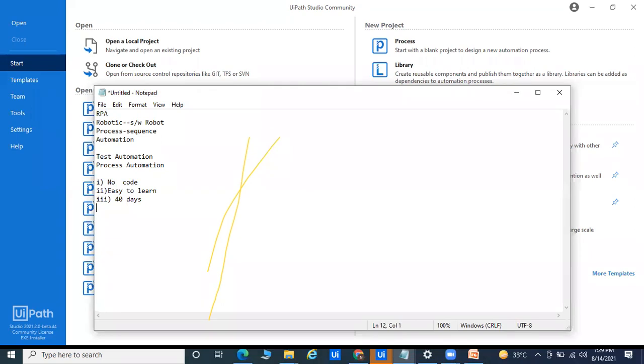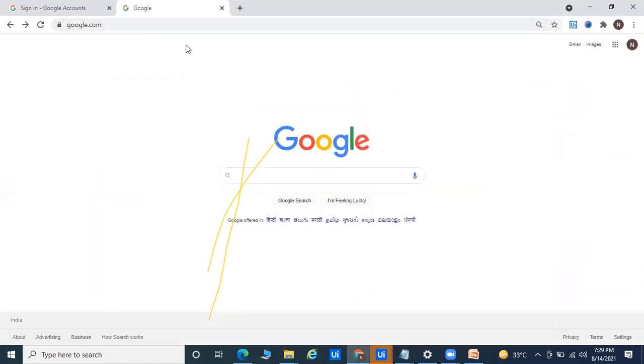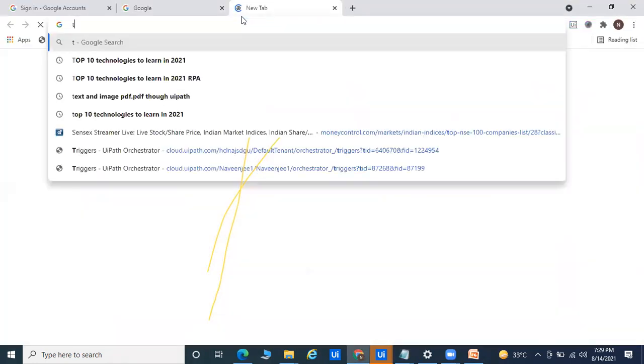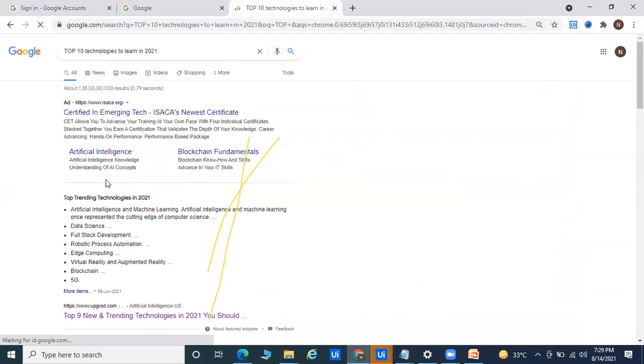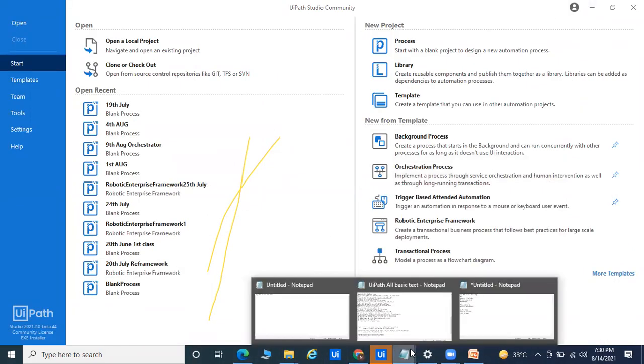Fourth, in RPA you can get whatever salary you are expecting. Let me show you one thing. If you go to Google, everyone knows the top 10 technologies to learn in 2021. In the top 10, you can see robotic process automation on the second and third place. Why? Because this is totally new in the market, and only 4 years have been completed.